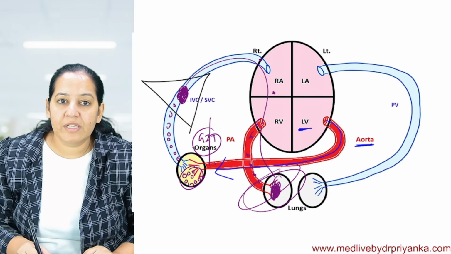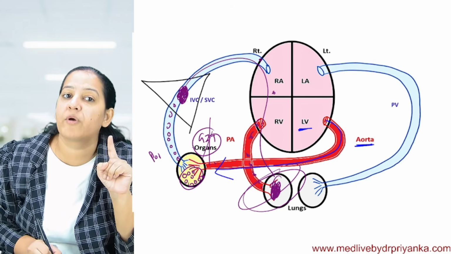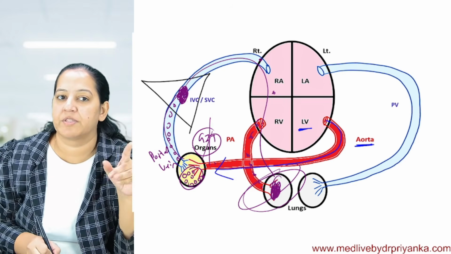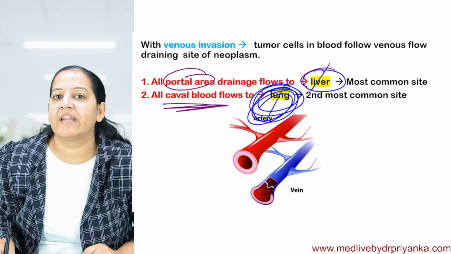Okay, so this is known as portal spread. You know, the portal vein. GIT organs drain in the portal vein first, and the portal vein goes to the liver. That is first pass metabolism. So this is known as portal flow. So portal flow drains in the liver.